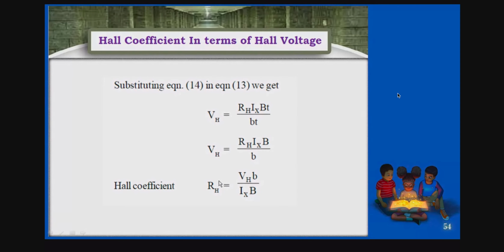So here finally the Hall coefficient, in terms of V, what you got is RH is equal to VH b by I into B. So this is the Hall coefficient in terms of Hall voltage. This is most important, so you should be clear about this one. You may solve problems with it, isn't it?